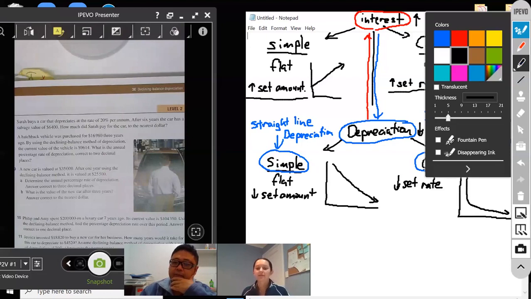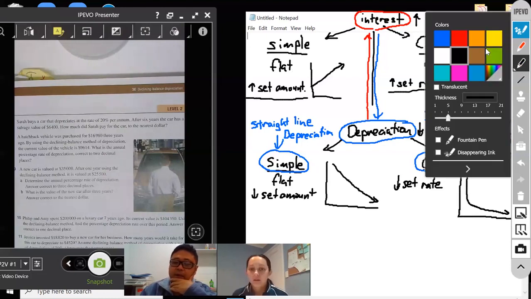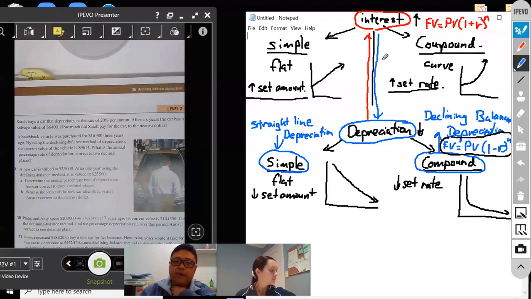Okay. Now, for straight line, simple interest, right? If it's a straight line, what would be the formula? We do know that I equals PRN. That tells you the set amount. To find the equation of a straight line, we use y equals mx plus b.